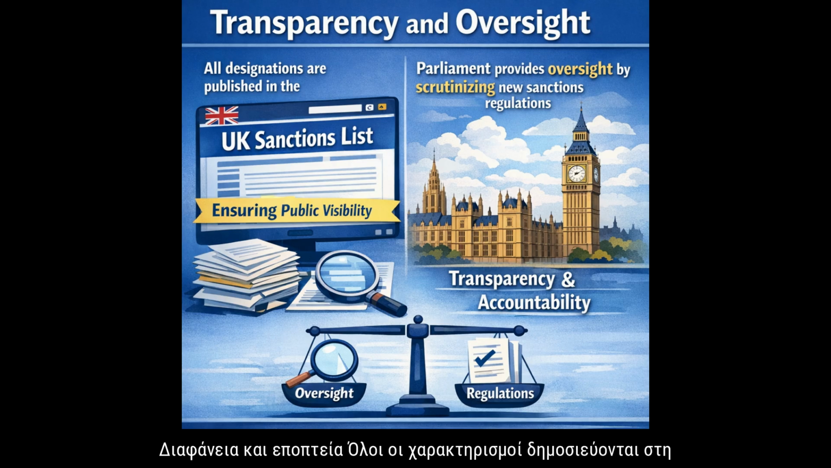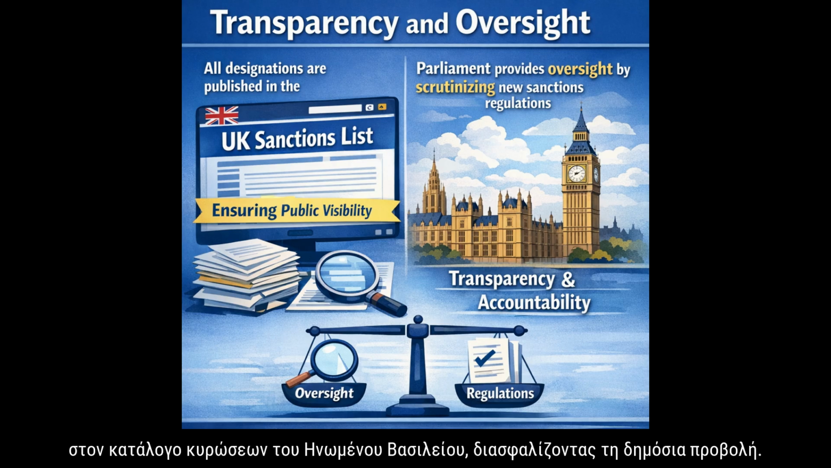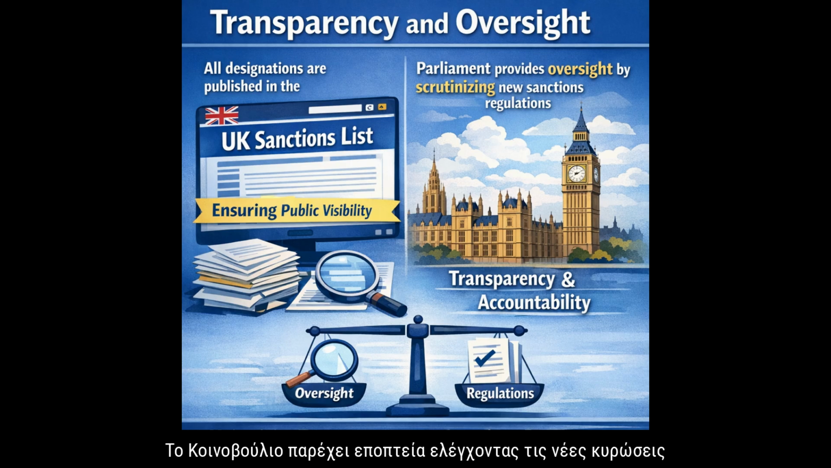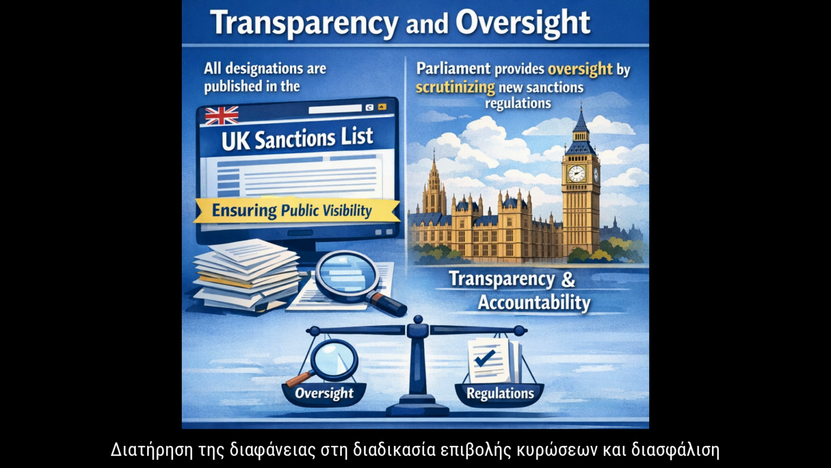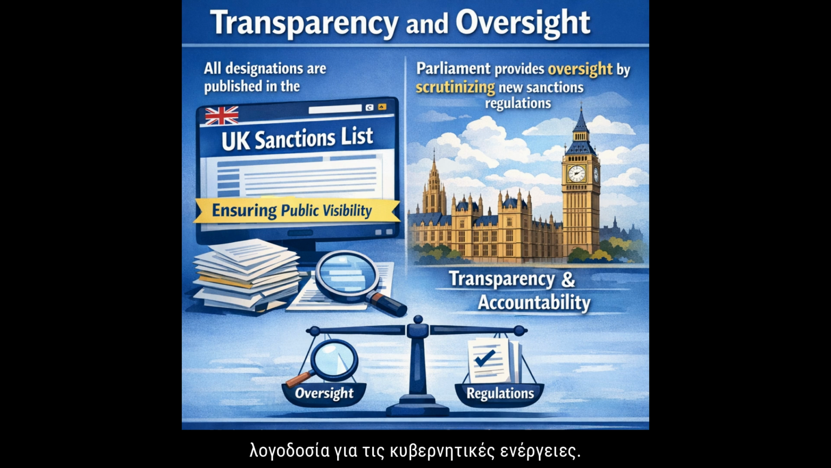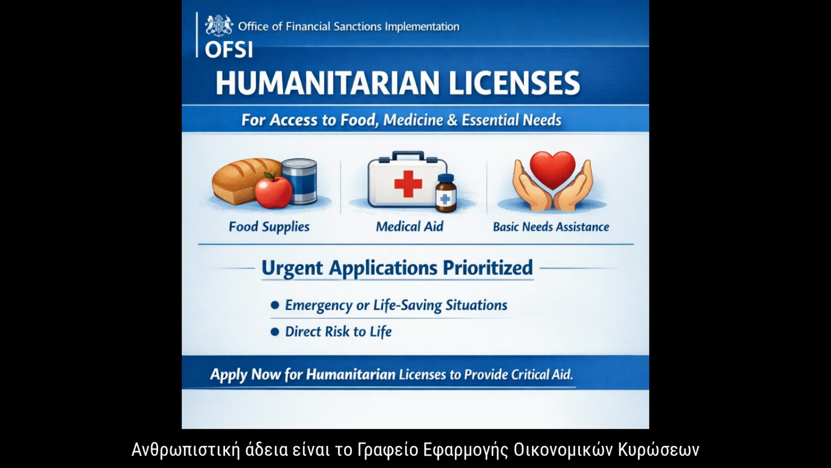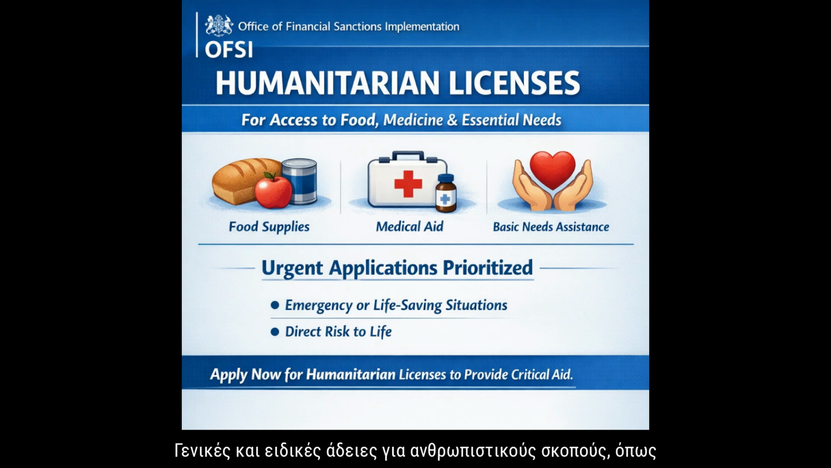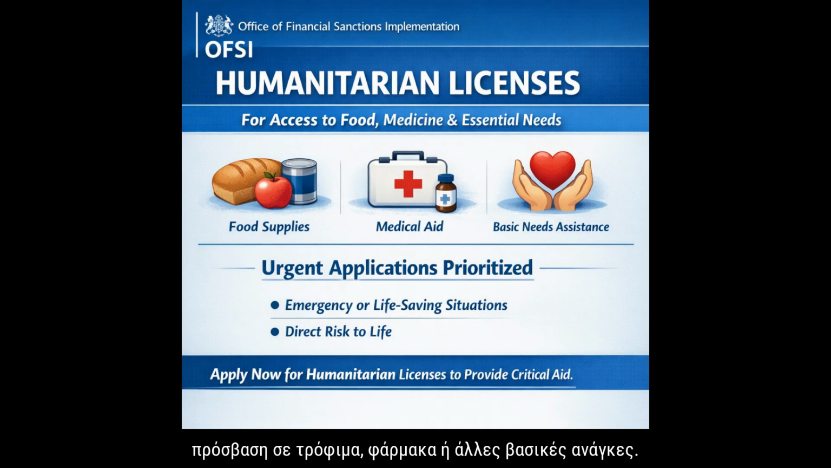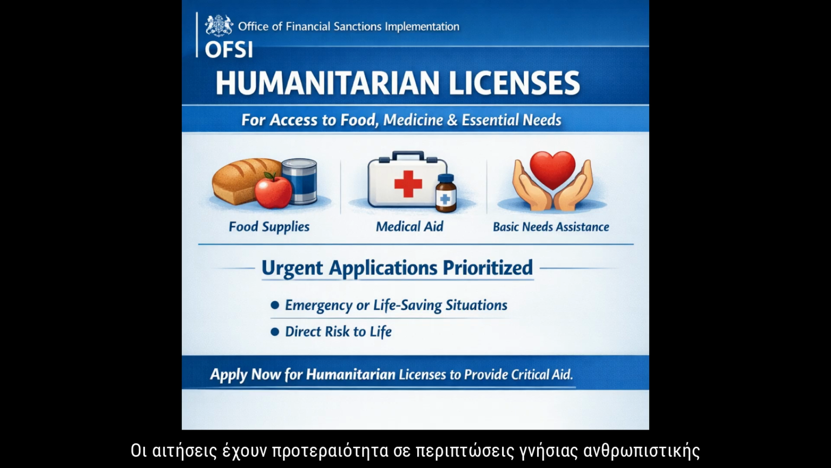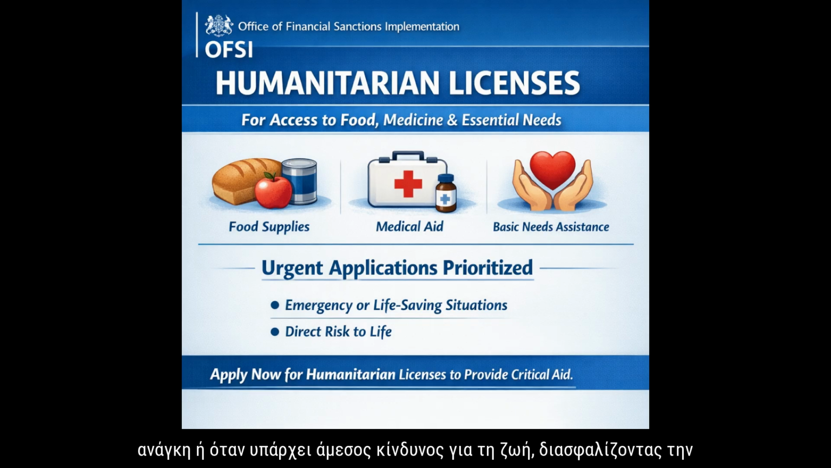Transparency and oversight: all designations are published in the UK sanctions list, ensuring public visibility. Parliament provides oversight by scrutinizing new sanctions regulations, maintaining transparency in the sanctions process, and ensuring accountability for government actions. Humanitarian licenses: the Office of Financial Sanctions Implementation, OFSI, issues general and specific licenses for humanitarian purposes, such as access to food, medicine, or other basic needs. Applications are prioritized in cases of genuine humanitarian need, or where there is a direct risk to life, ensuring urgent cases are addressed promptly.